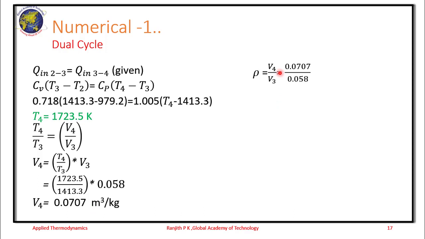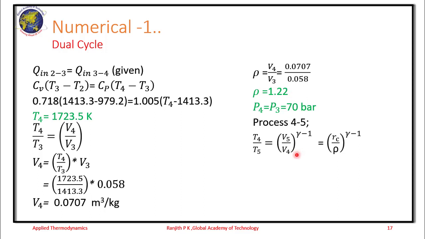Then rho, the cutoff ratio V4 by V3, is 1.22. And P4 is equal to P3 from the PV diagram, so it is 70 bar. So we have P4, V4, T4. Now it is at state point 5.